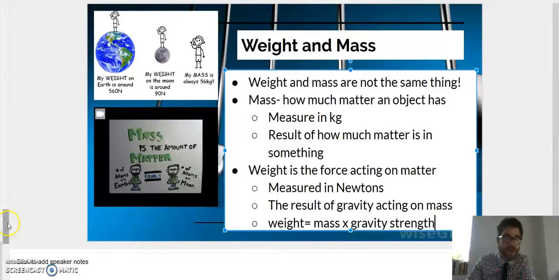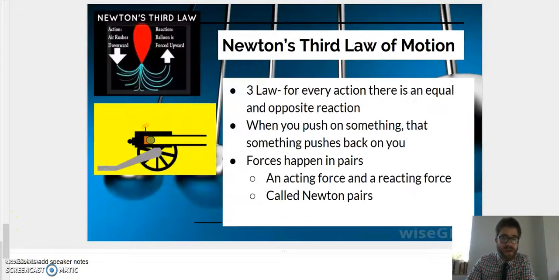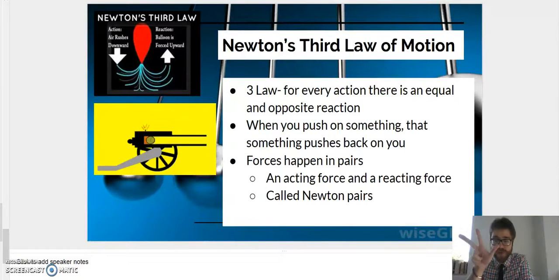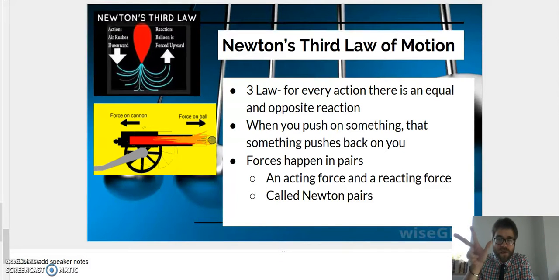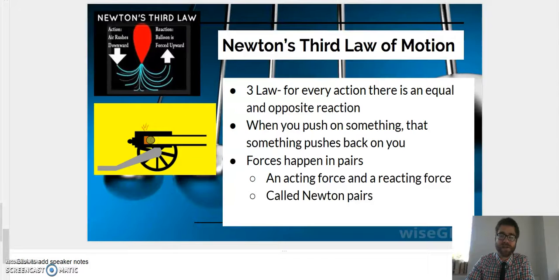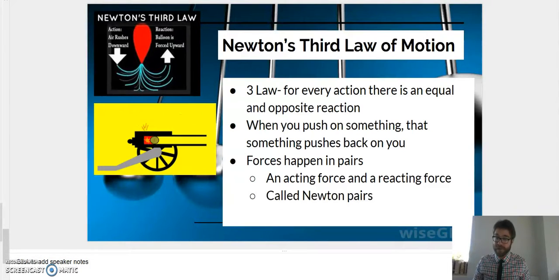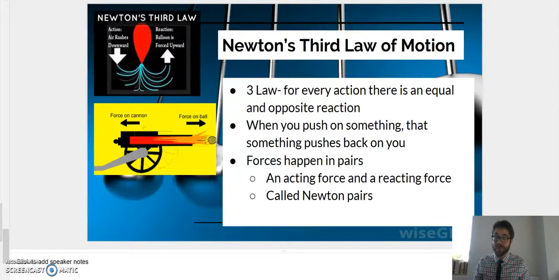Alright, so we are almost done going through all these slides. We have really one more slide, and that is Newton's third law of motion. The third law says for every action there's an equal and opposite reaction. When you push on something, that something is going to push back on you. Force happens in pairs. There's always an acting force and a reacting force.